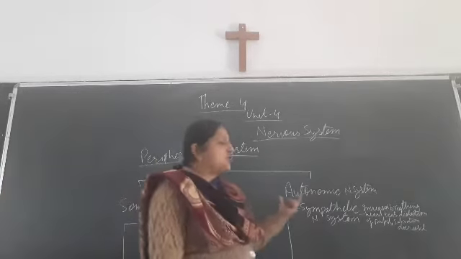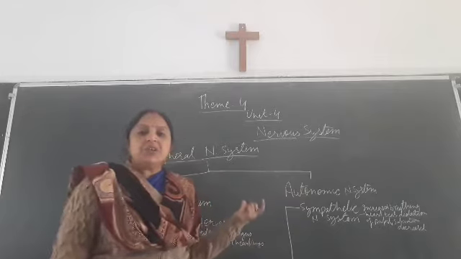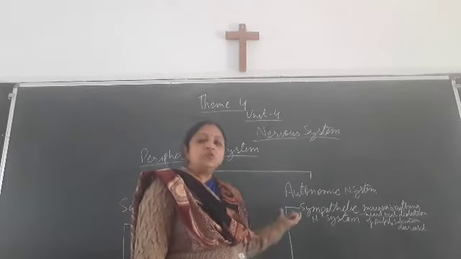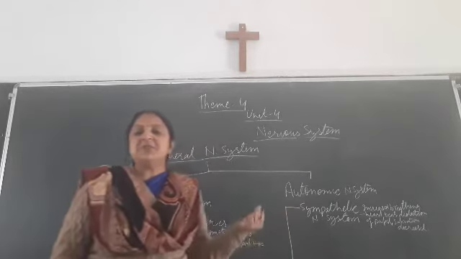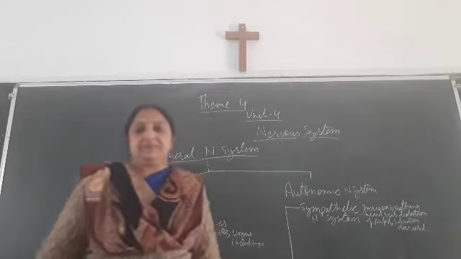Now next is the autonomic nervous system. The autonomic nervous system is again divided into two parts, the sympathetic nervous system and the parasympathetic nervous system.